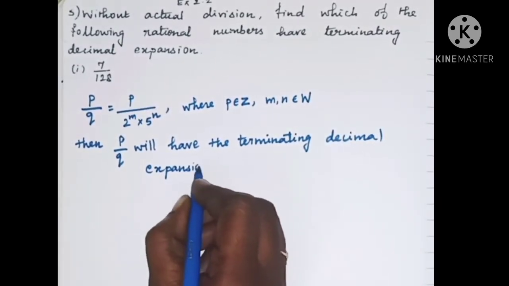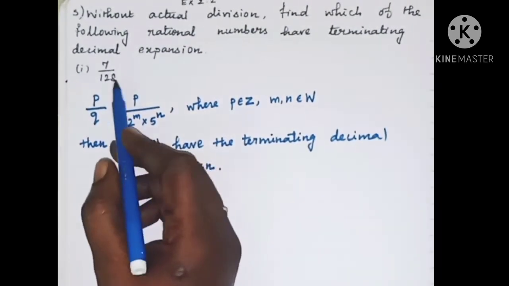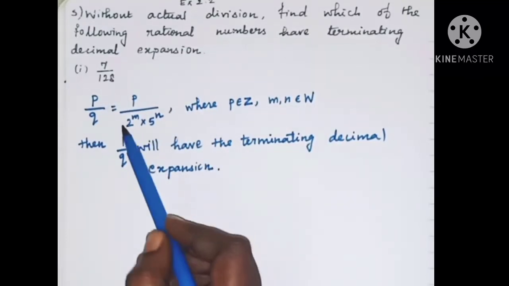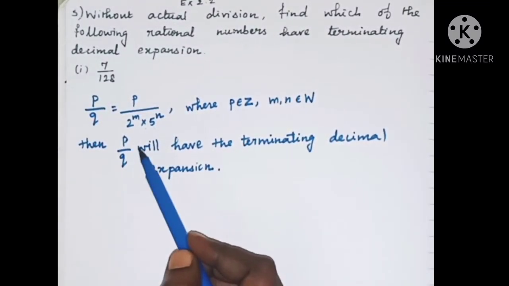Otherwise, it will not have a terminating decimal expansion.